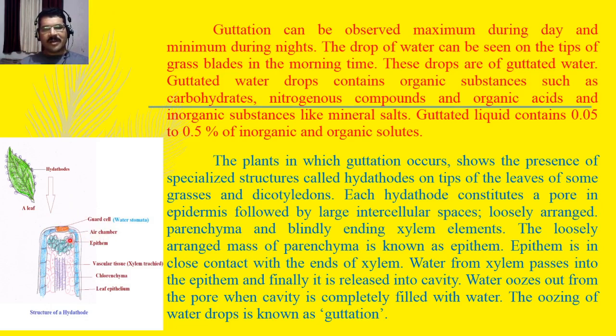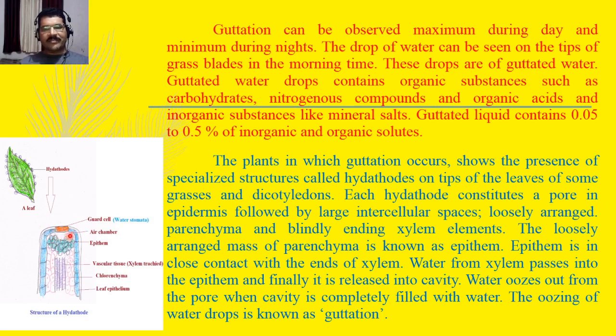This is the air chamber, this is the epithem. These are the loosely arranged cells at the end of xylem, so the water brought by the xylem cells is released in the epithem, and then stored in this air chamber or cavity.